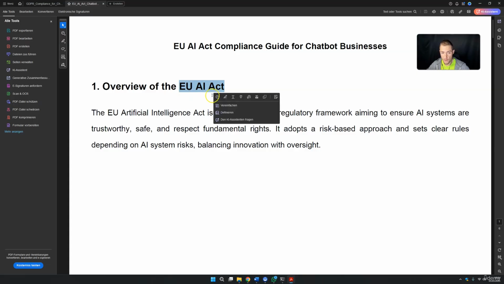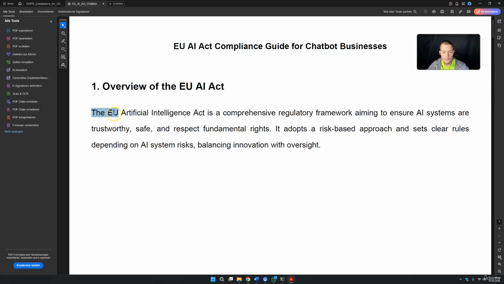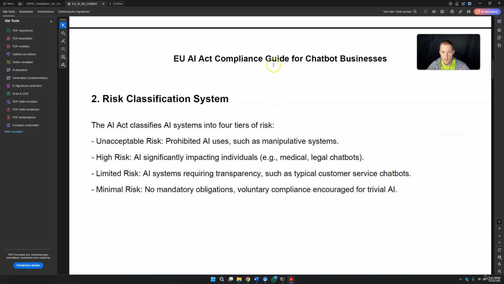Overview of the EU AI Act. The AI Act is a comprehensive regulatory framework aiming to ensure AI systems are trustworthy, safe, and respect fundamental rights. It adopts a risk-based approach and sets clear rules depending on AI system risk, balancing innovation with oversight. Basically, the EU always has a lot of regulations, and if you work in the US, it's a little bit less restricted. Here are some guidelines for a chatbot business.